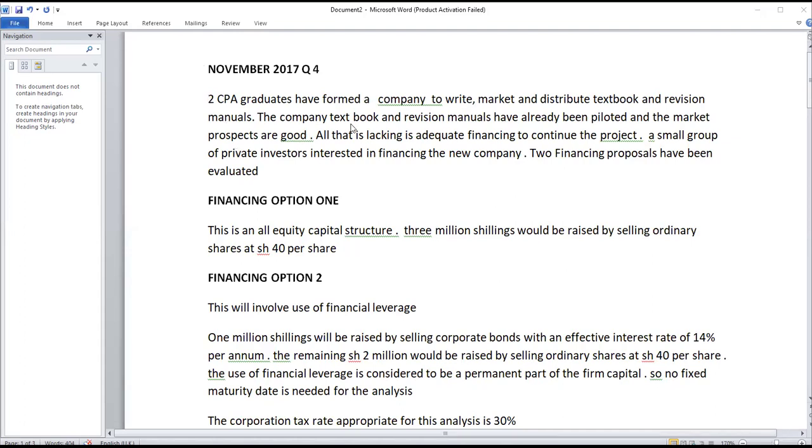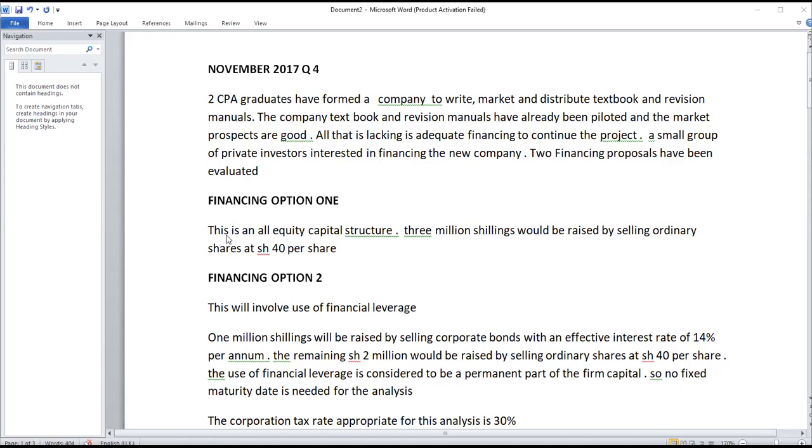two CPA graduates have formed a company to write, market, and distribute textbooks and revision manuals. The company's textbooks and revision manuals have already been piloted and the market prospects are good. All that is lacking is adequate finance to continue the project. A small group of private investors is interested in financing the new company. Two financing proposals have been evaluated.